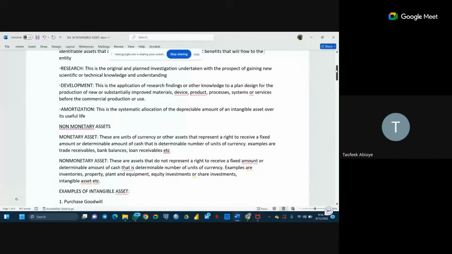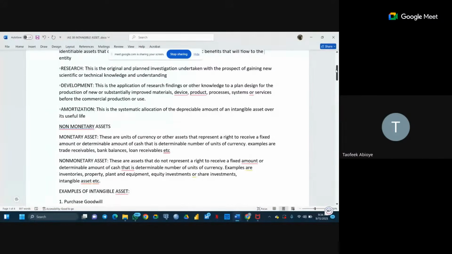So what we are trying to let you understand here is that an intangible asset is different from all the examples we have here. Because we say they don't have physical substance, someone will be thinking, okay, trade receivable is just a figure we have. Yes, it's really a figure we have, but it's totally different from what we are trying to understand here.